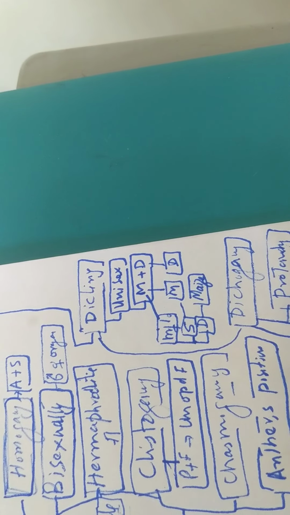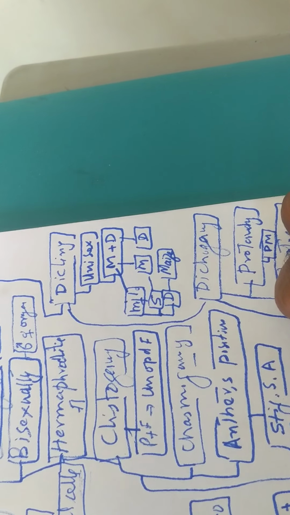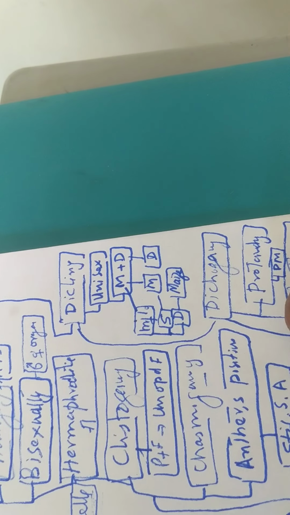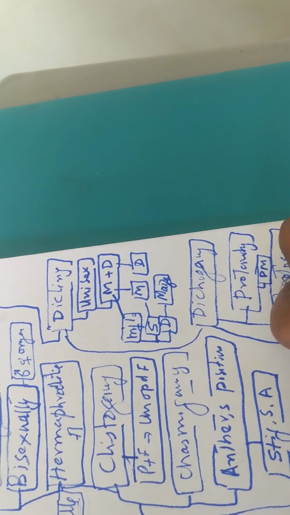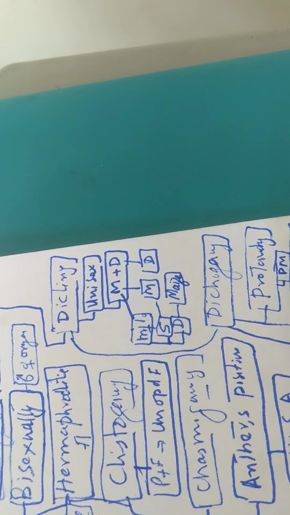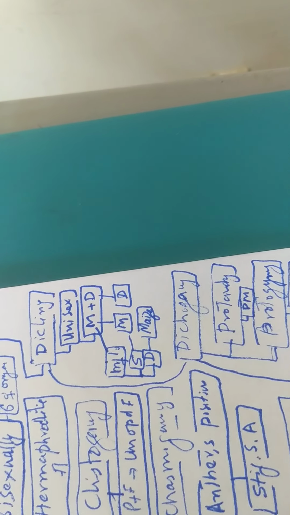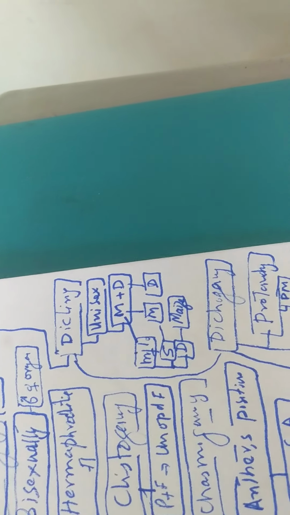The example of monoecy when flowers are at different places is maize, but when both male and female flowers are present on the same inflorescence, its example is mango. Then dioecy means the male and female floral parts are present on different plants. The example is date palm.